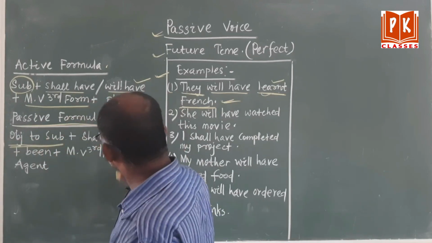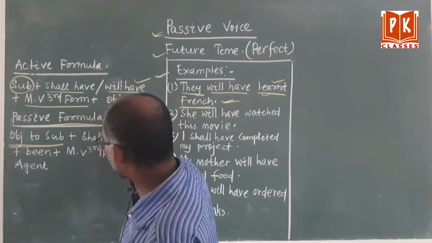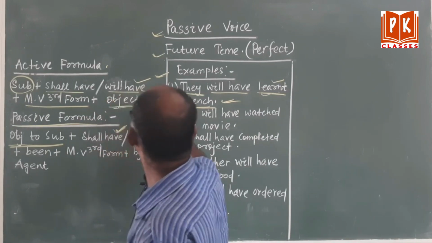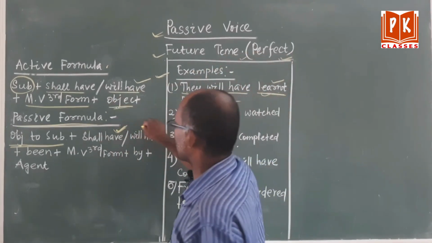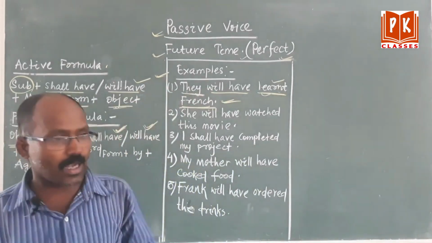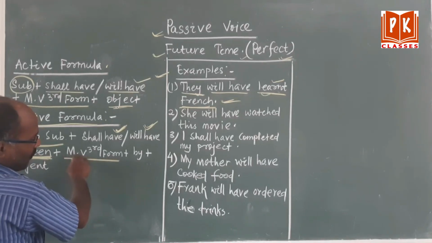Then, as we are discussing the perfect, we need the have verb, shall have or will have, because we are discussing future perfect. Then you have to add been extra. Please remember, already you have learnt it in present and also past. Same formula: for perfect, we have to add been. Then the main verb, third form.